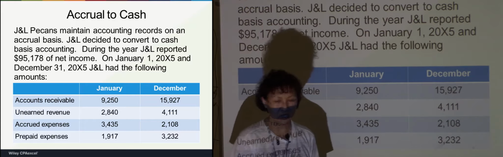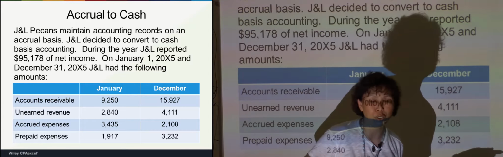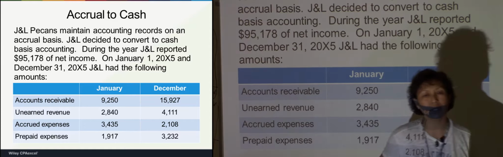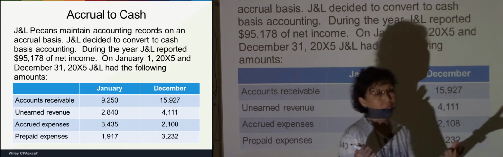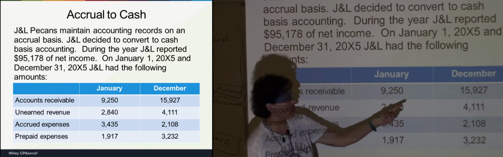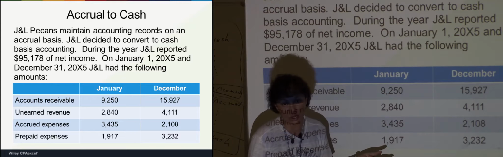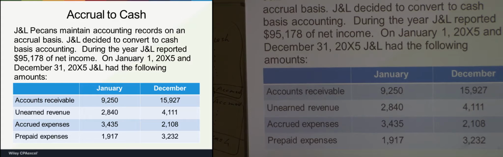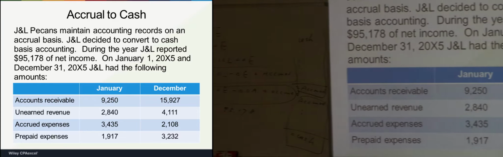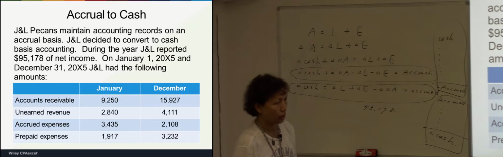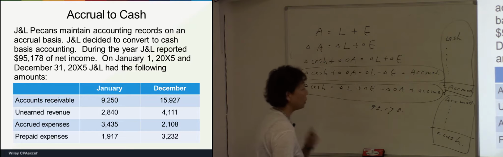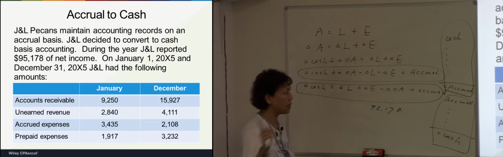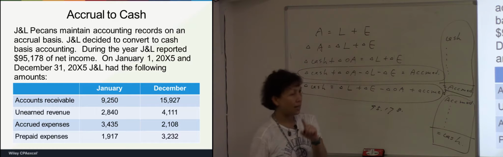When we say increase or decrease, if on January 1st my pocket has $100, and on December 31st my pocket has $300, it increased by $200, right? Here it's the same. The ending balance is greater than the beginning balance, so it's an increase. Increase for how much? I forgot to bring the calculator. Anybody has a calculator? 6677. Okay, good. Thank you.